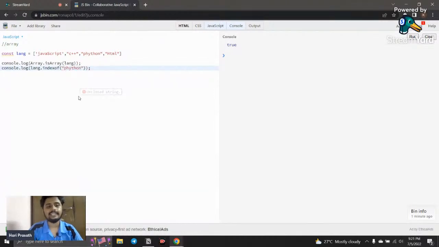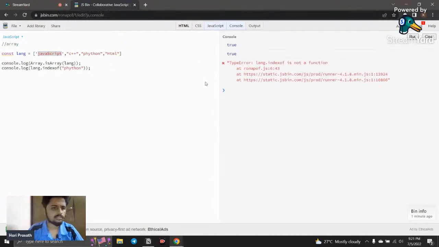It returns the index of that particular value. Now I'm calling Python and it returns the index. What is the index? 0, 1 and 2. So 2 is the index of the value. It shows me an error, because the O should be capital.